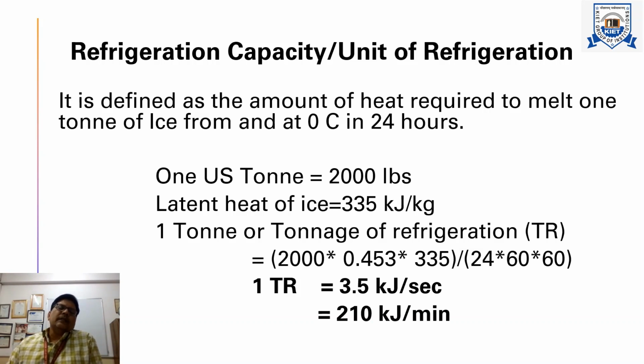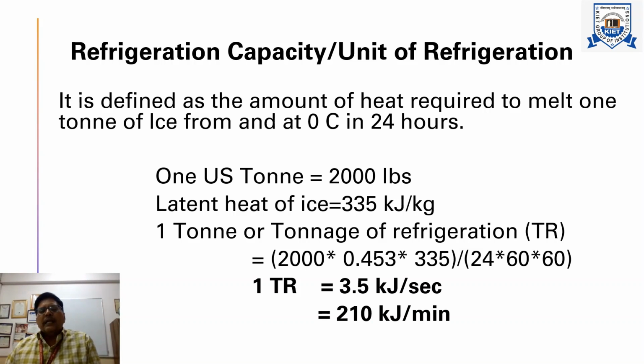So as per the definition, 1 ton of refrigeration, we can also write it as TR, tonnage of refrigeration, equals mass 2000 pound, so 2000 multiplied by 0.453. In this way we converted 2000 pound into kilogram, multiplied by the latent heat of ice, 335.